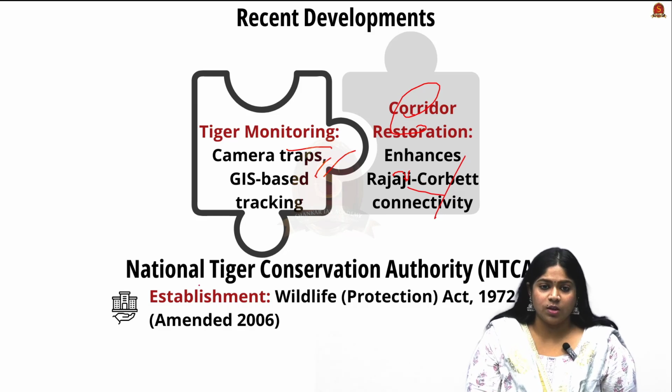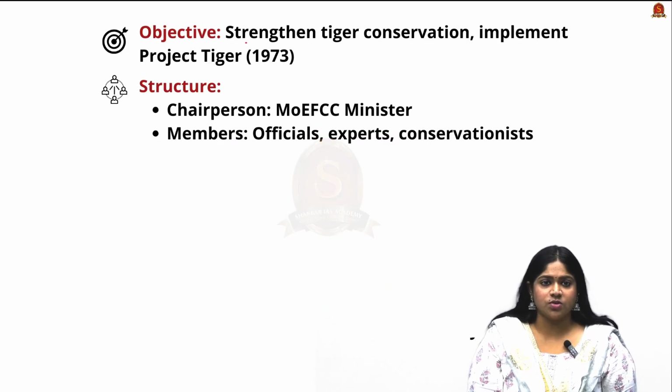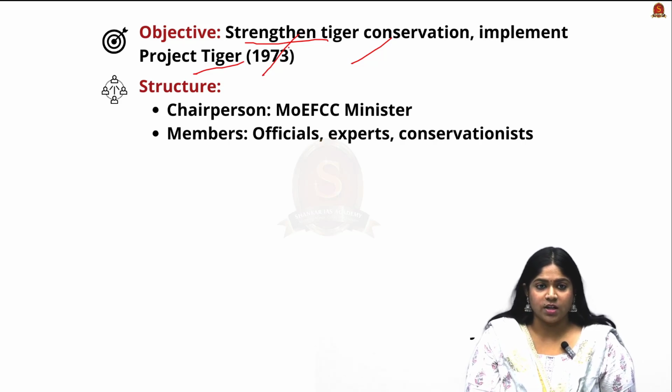So looking into the coordinating authority for the tiger reserve, it comes under the National Tiger Conservation Authority of India, and it is established under the Wildlife Protection Act of 1972, which has been amended recently in 2006. The objective is to strengthen tiger conservation, which has been implemented under the Project Tiger of 1973.